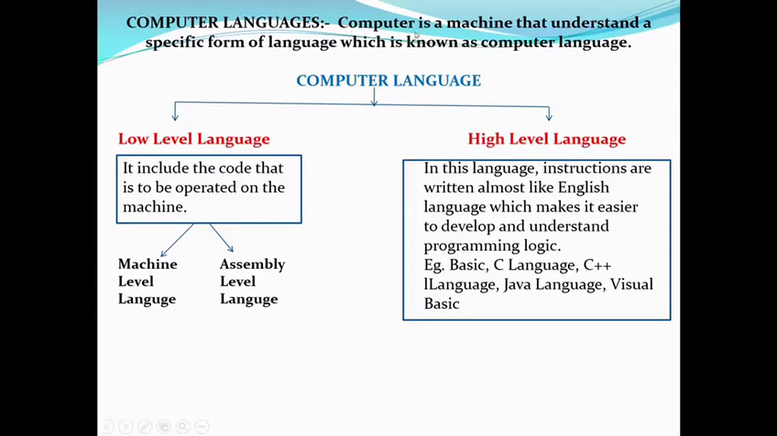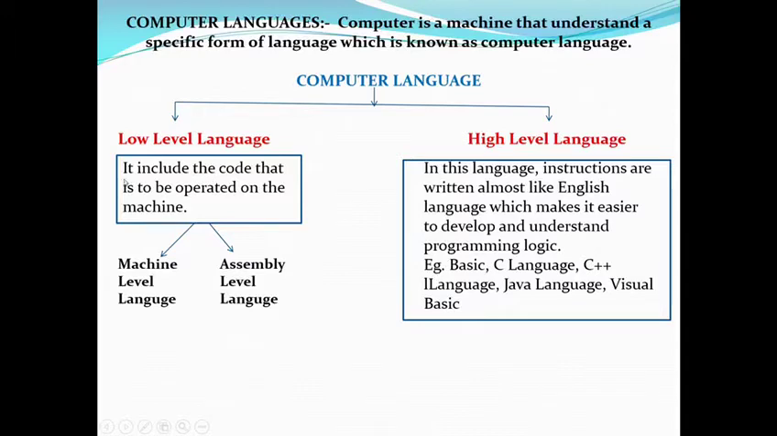Like that, a computer is a machine that understands a specific form of language which is known as computer language. That language helps us to establish communication between the user and the computer. There are two types of computer languages, low level language and high level language.